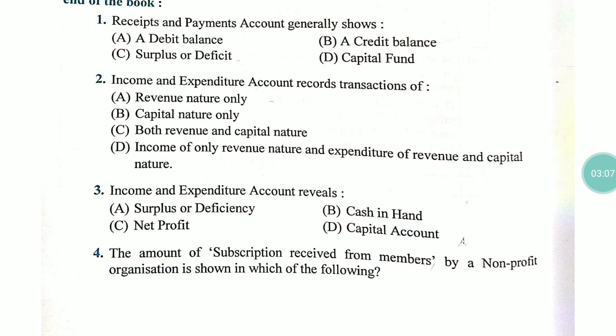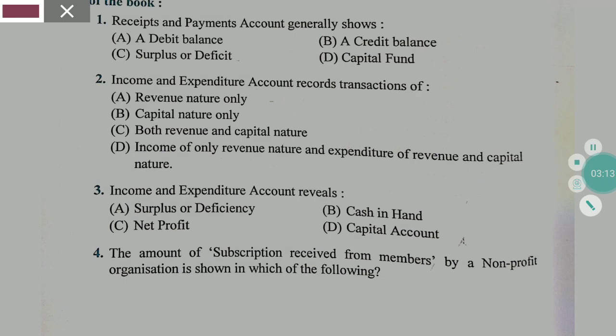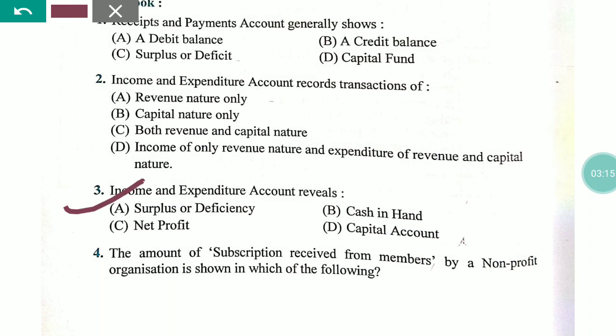Income expenditure always shows the company's surplus and the deficiency. It means that surplus means profit and the deficiency means the losses suffered by a company. That means the first option, option number A, is the right answer. Surplus and the deficiency are always revealed by the income expenditure account.